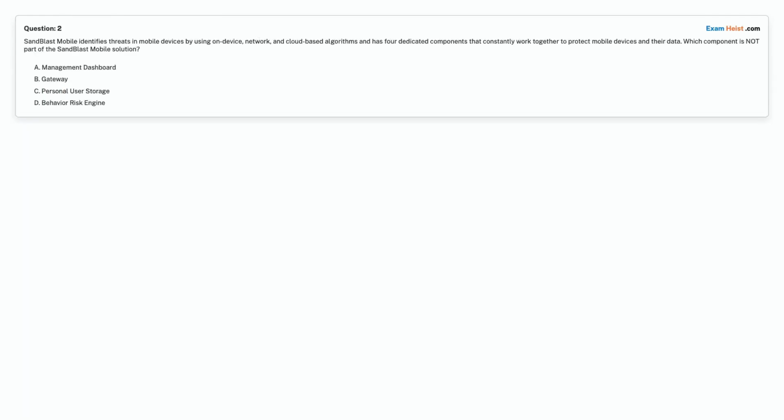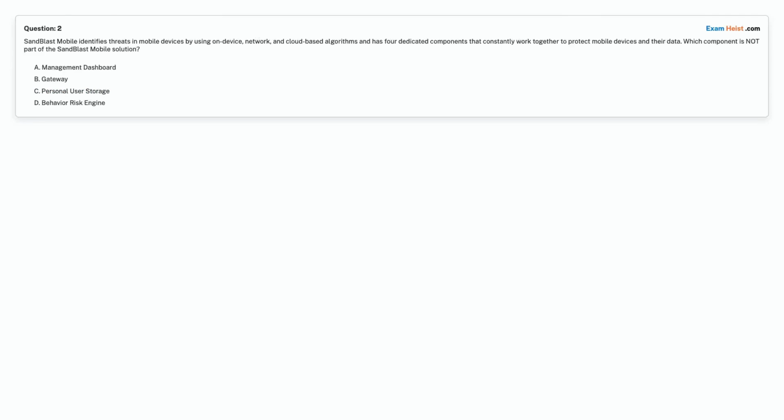Question 2. Sandblast Mobile identifies threats in mobile devices by using on-device, network, and cloud-based algorithms and has 4 dedicated components that constantly work together to protect mobile devices and their data. Which component is not part of the Sandblast mobile solution?